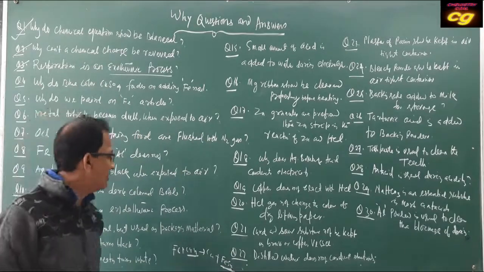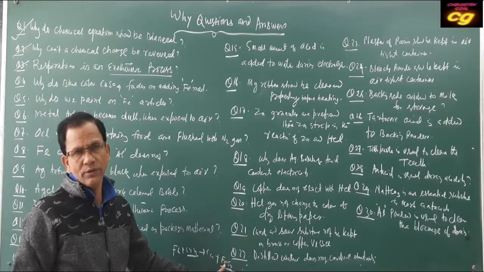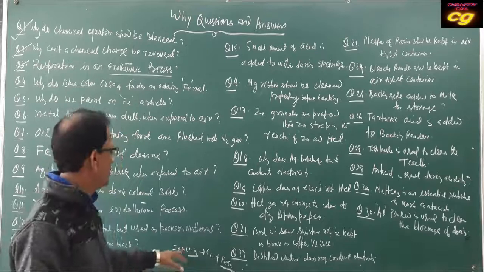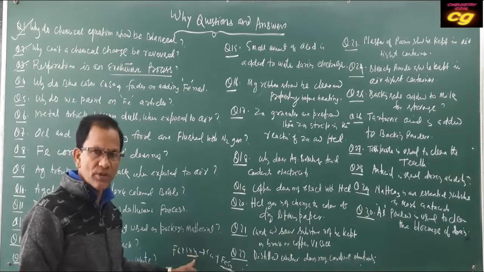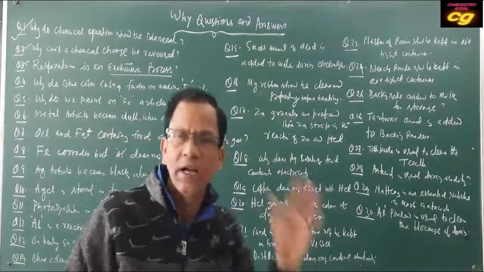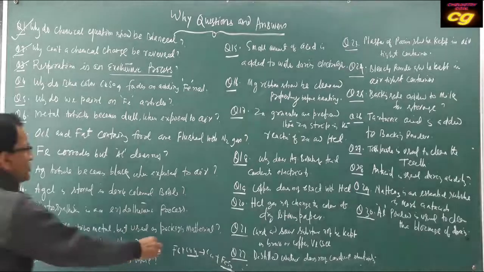The blue color of copper sulfate changes to a faded color due to formation of ferrous sulfate. It is a displacement reaction. Here iron displaces copper from copper sulfate, and copper sulfate is converted to light green iron sulfate solution. That's why the blue color fades. You have to write the equation.